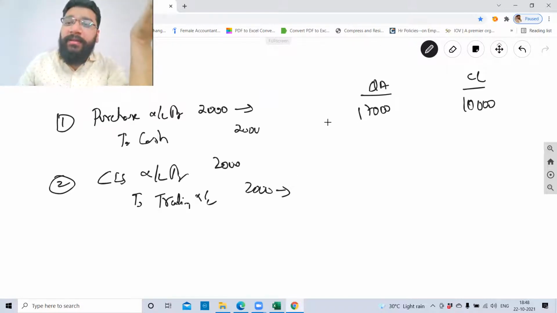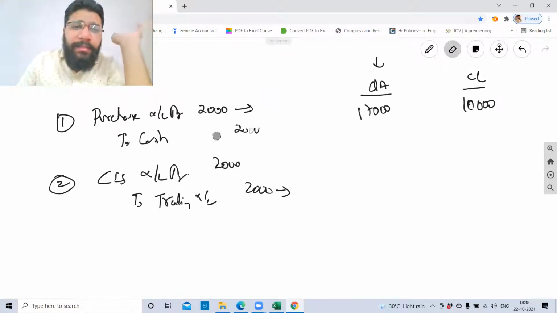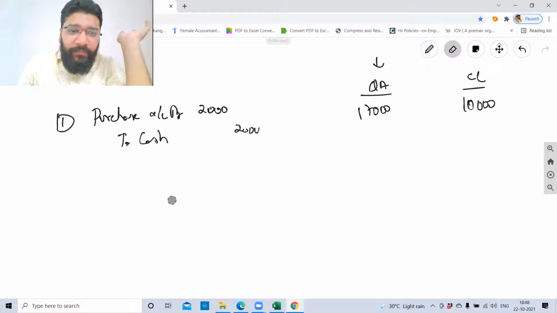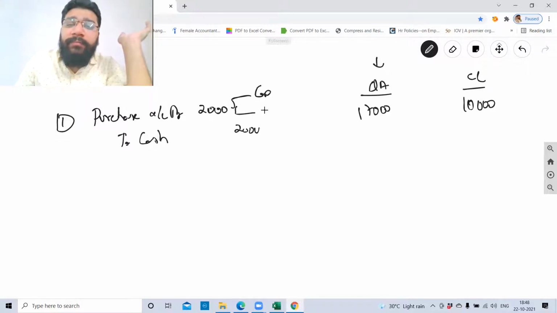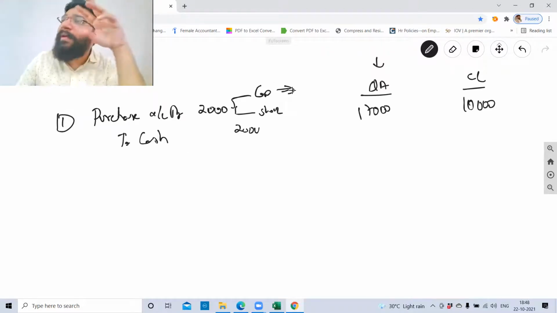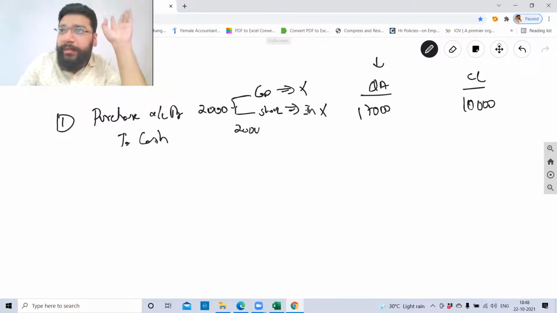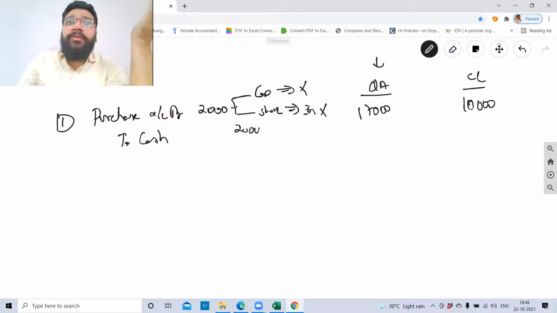So inventory increases. Is it going to affect my quick asset? For simplicity, let's do the thing we learned in the normal class so that we don't confuse. I told you this will affect two parts: your capital account and your stock. Expenses will decrease my capital and it is going to increase my stock. Correct? So is this capital affecting my quick asset or current liability? No. Stock is going to affect my inventory. Inventory has no impact on quick asset and current liability, because in quick asset we eliminate inventory. So whatever the change in inventory, quick asset is not bothered, boss.